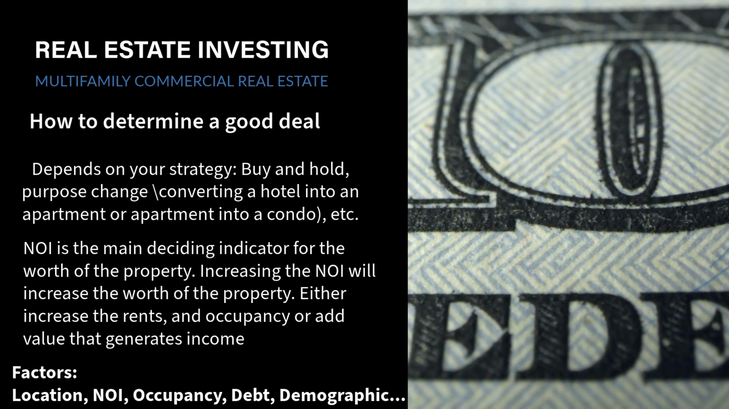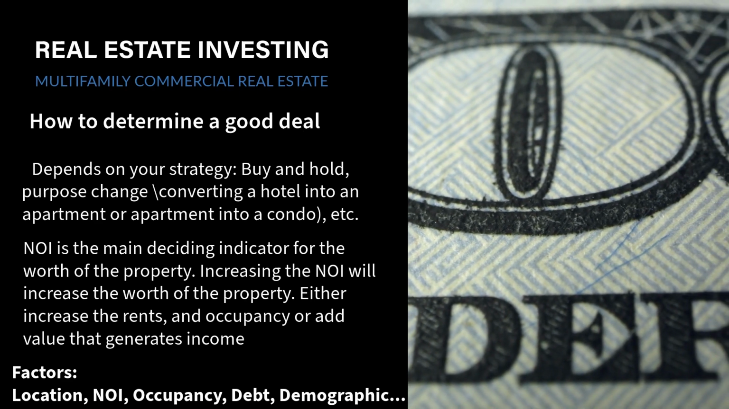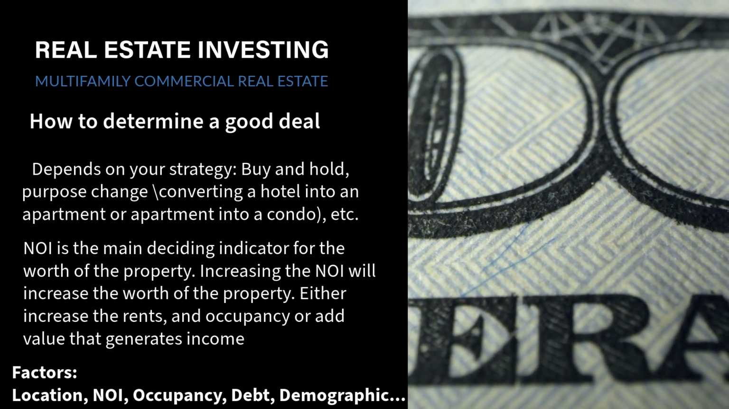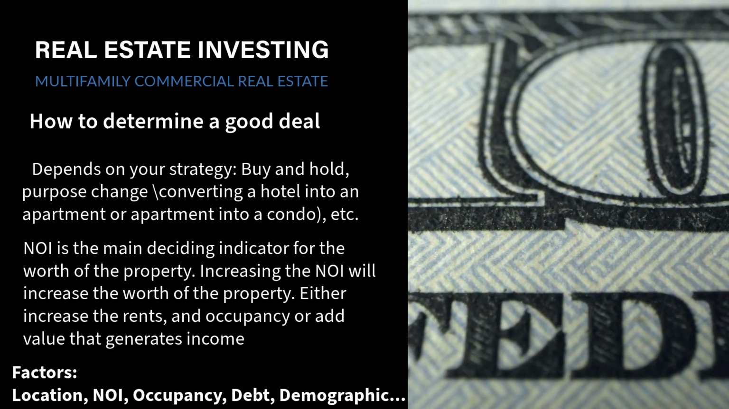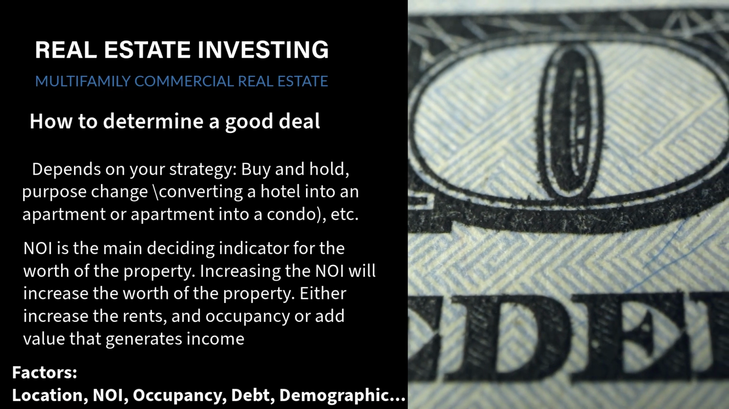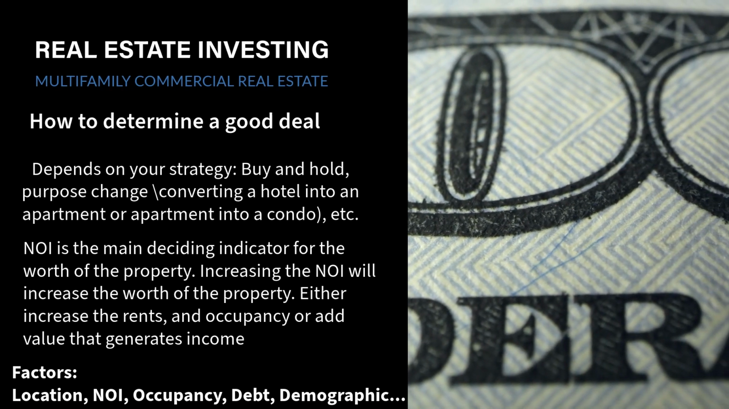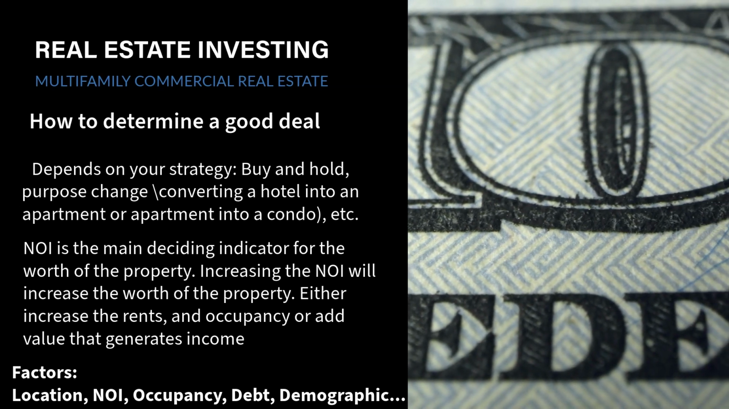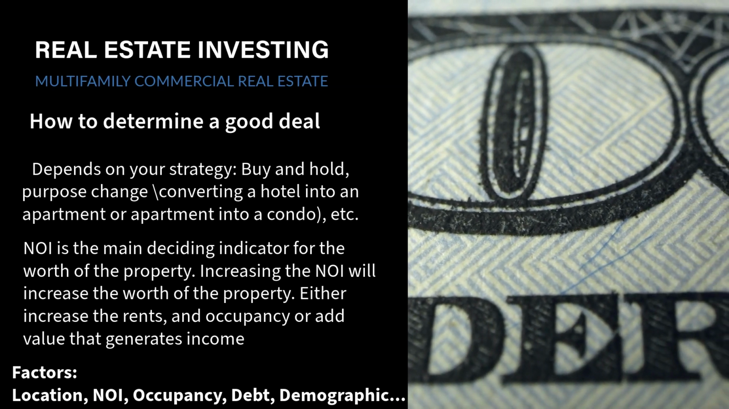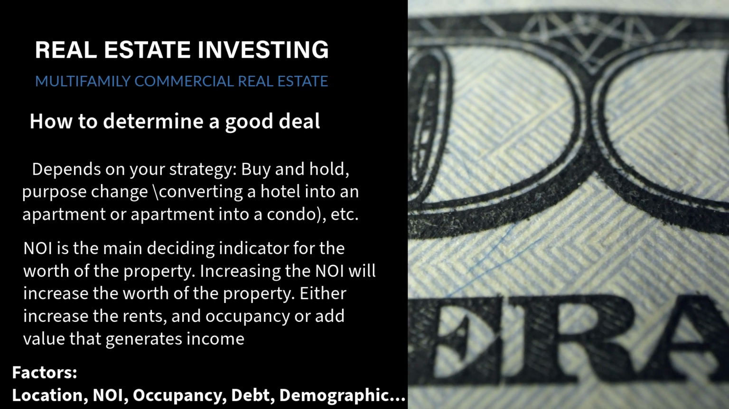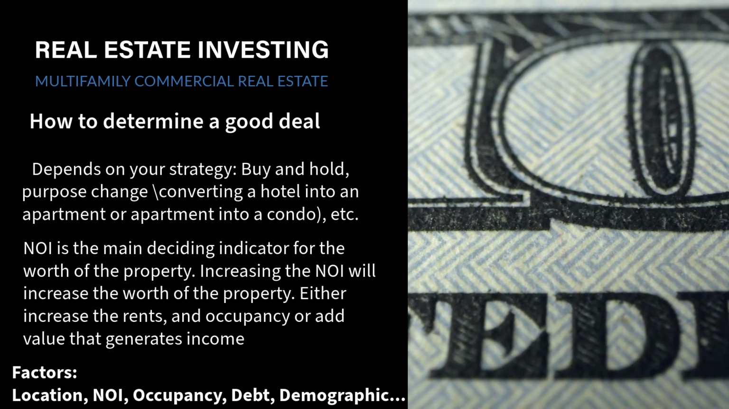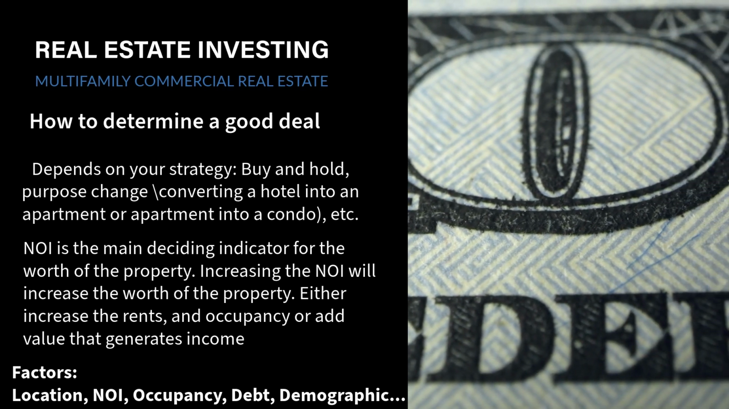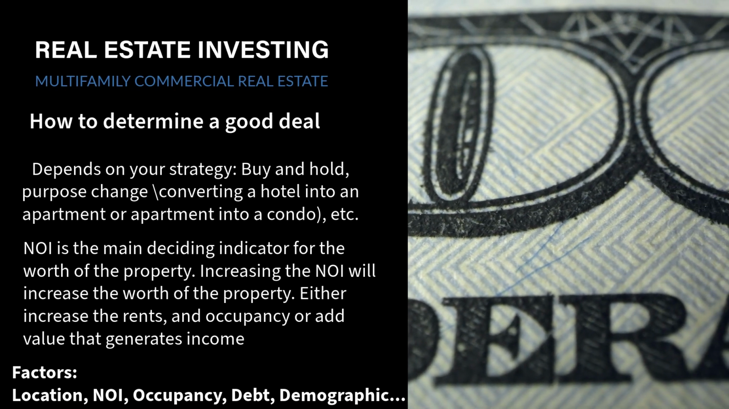How to determine a good deal. It depends on your strategy: buy and hold, or purpose change, such as converting a hotel into an apartment or an apartment into a condo. NOI is the main deciding indicator for the worth of the property. Increasing the NOI will increase the worth of the property. Either increase the rents and occupancy, or add value that generates income. Some factors are location, NOI, occupancy, debt, and demographics.